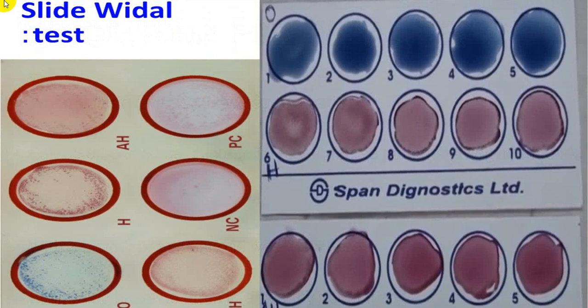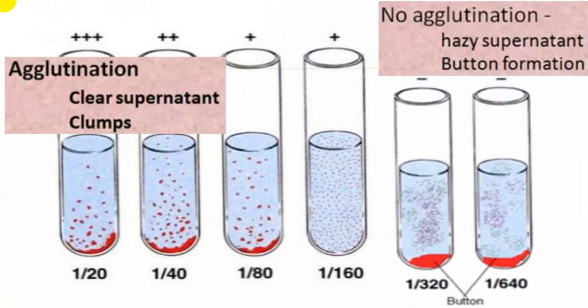This is a slide method. I am not going into detail how exactly the Vidal test is done. This is a tube method, and if you come across this precipitation, we call it agglutination, and you come across these clumps, then it is said to be positive. And if you don't see any agglutination and the top layer is absolutely clear, supernatant is hazy, and there is a button formation, these are called button formation, then this is considered negative. So this will be a classical way of making out at what dilution the agglutination is positive.